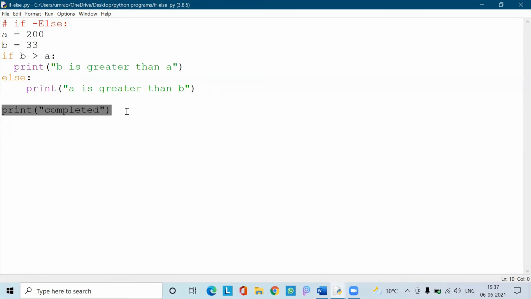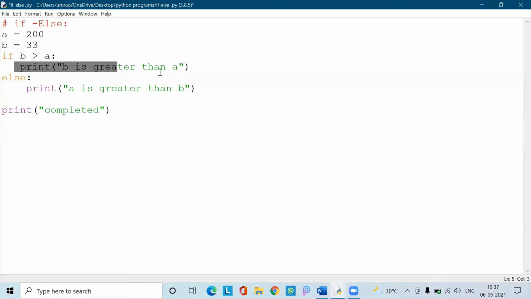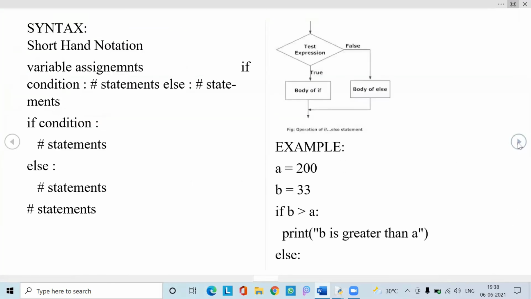And finally, the n+1 statement also got executed because it is not under any block; that is, it is not indented. So indentation must be followed compulsorily for every control structure, for whatever statements you write in your block. This itself shows the user which statements are specified under which conditions. This is the print statement specified under this condition, and this is the print statement specified under the else block. This helps the user understand easily and notice which statements belong to a particular block. So this itself represents our if else.